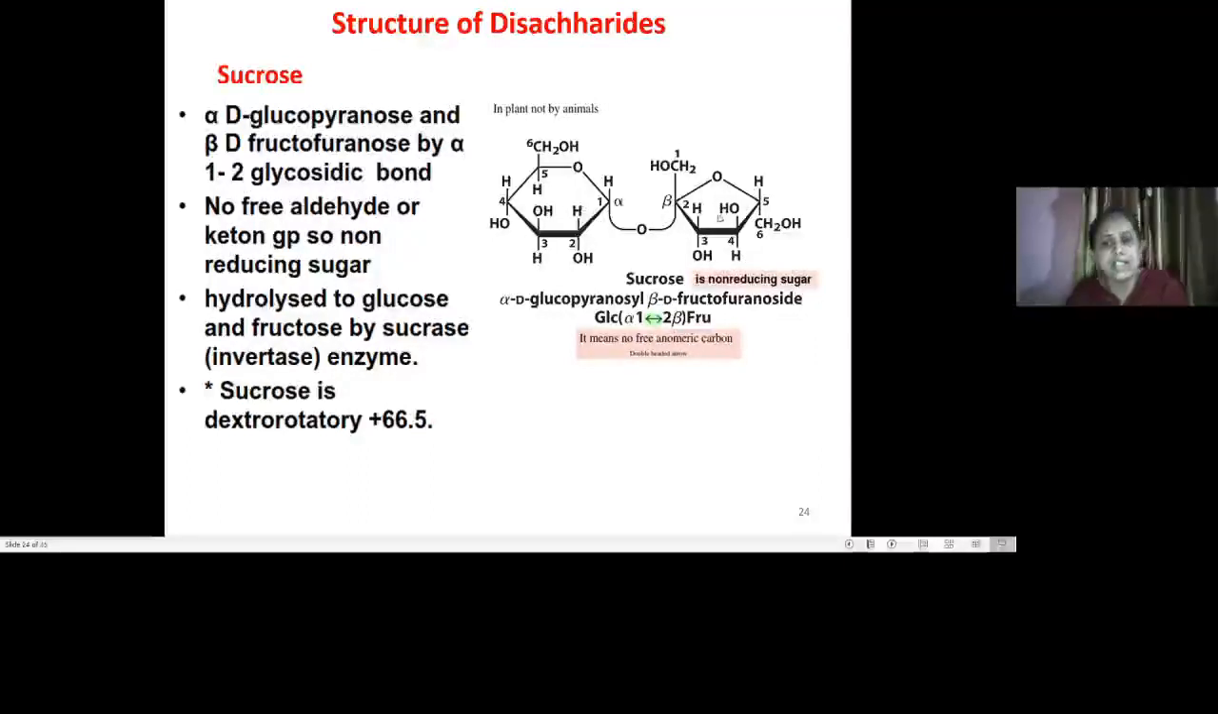This is an aldose sugar, this is a ketose sugar, and in this case it does not have a free anomeric carbon. The double-headed arrow indicates that it does not have the free anomeric carbon. As a result, without a free aldehyde or ketone group, this is a non-reducing sugar. When it is hydrolyzed, it will yield glucose and fructose. The enzyme is sucrase, or it is also called invertase because it is an invert sugar.